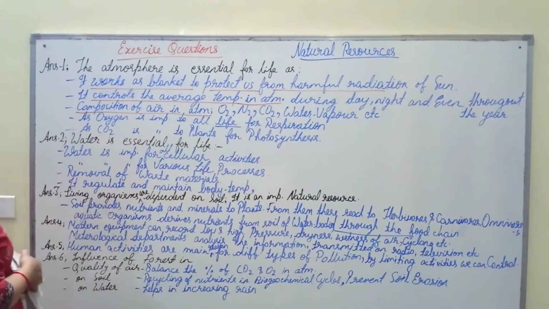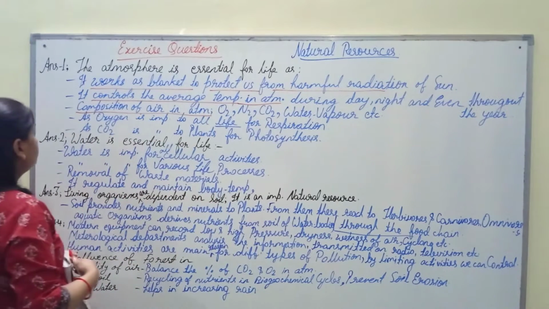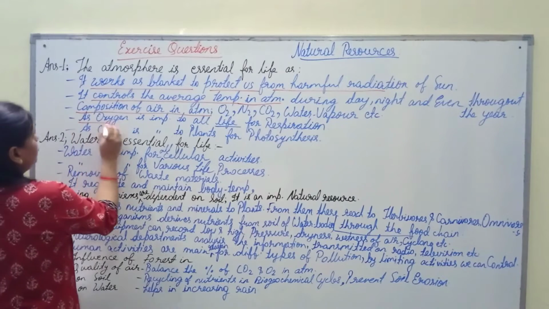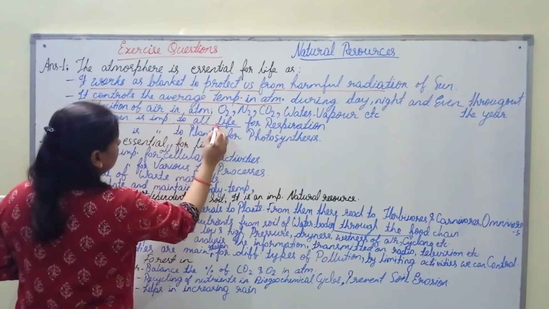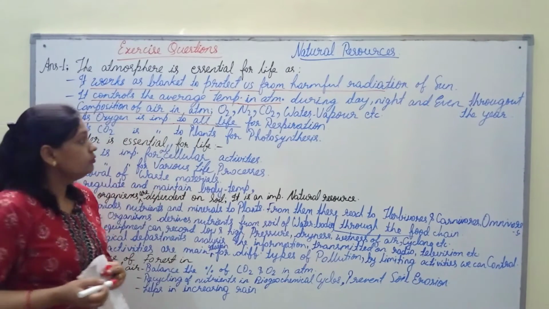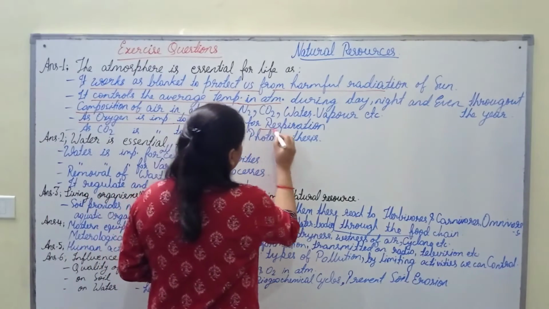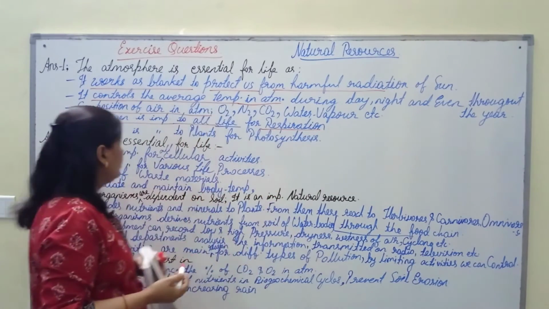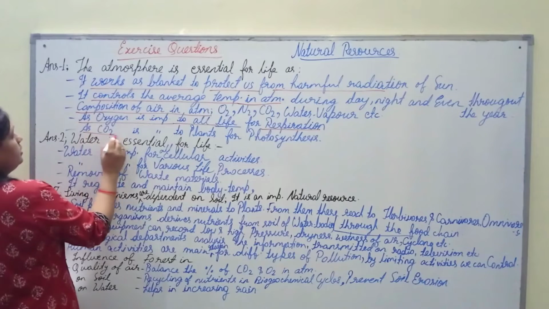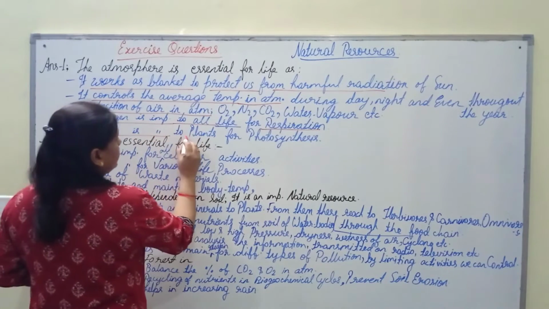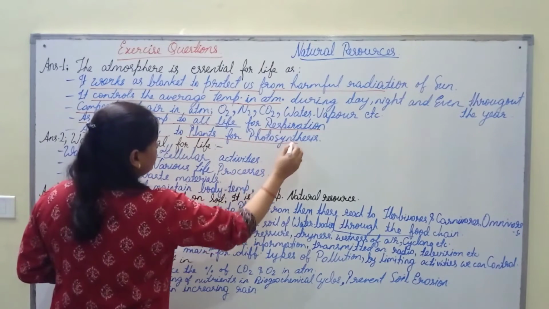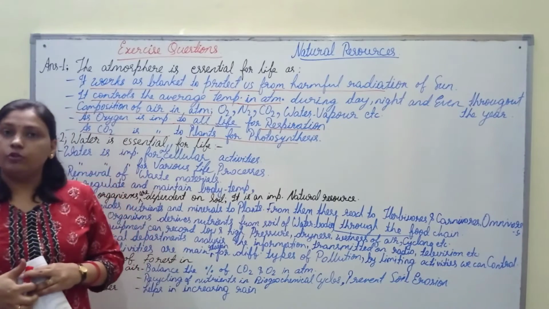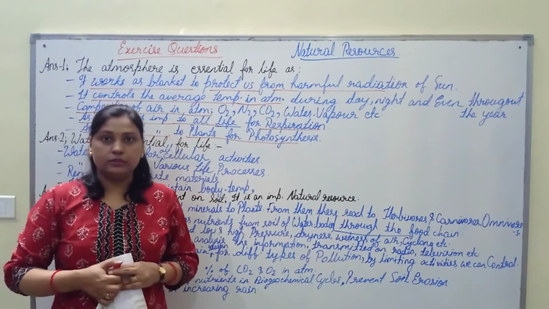Oxygen is important to all living organisms for the process of respiration, and carbon dioxide is important as the plants utilize carbon dioxide for the process of photosynthesis.